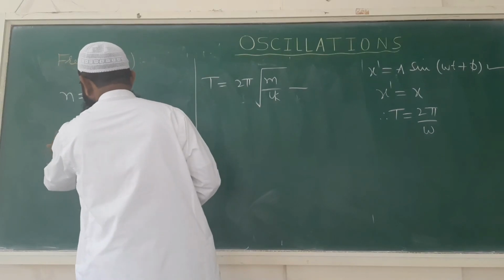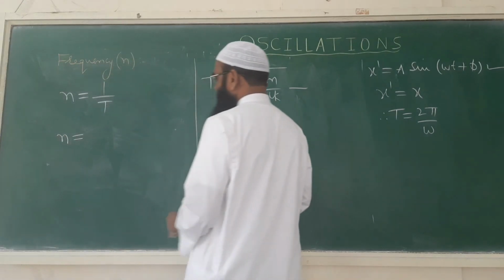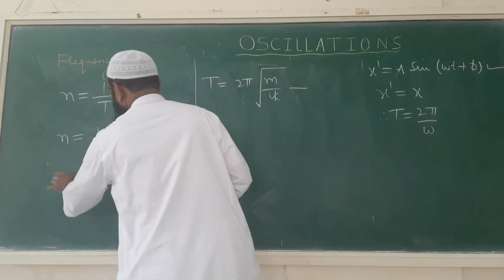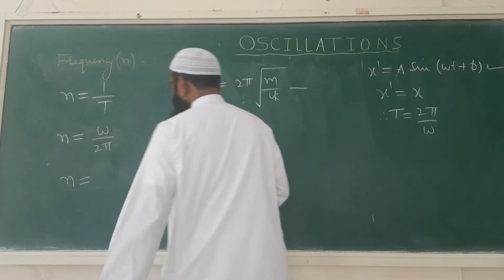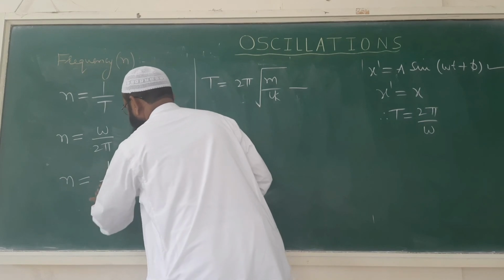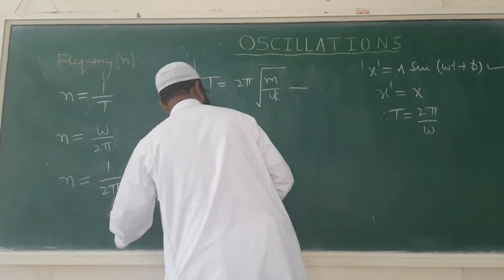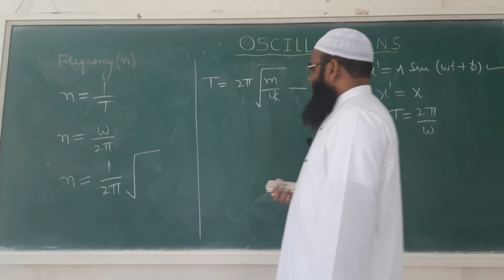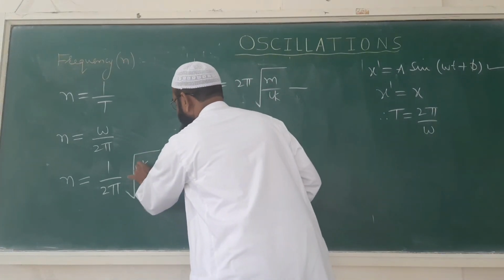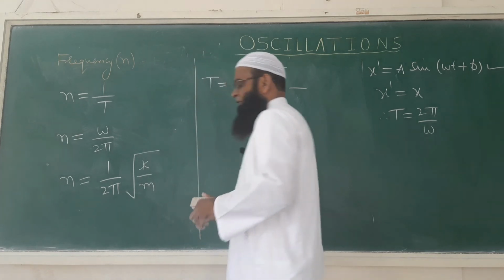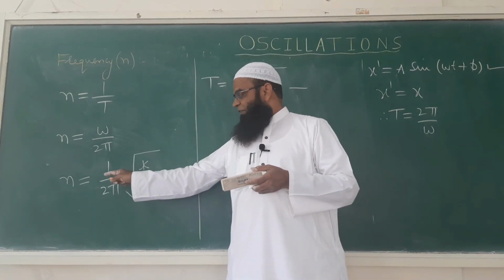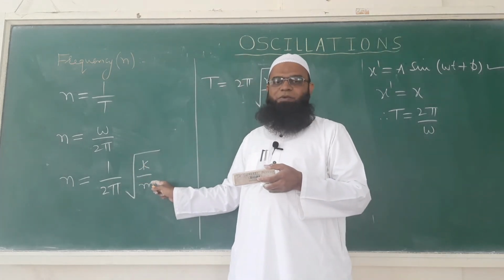So n is equal to, as we know T = 2π/ω, so n will be equal to ω/2π. Or in terms of force constant, we can also write the equation of frequency: as we know, ω is equal to the square root of k/m. So this is the formula for the frequency of a particle performing simple harmonic motion.